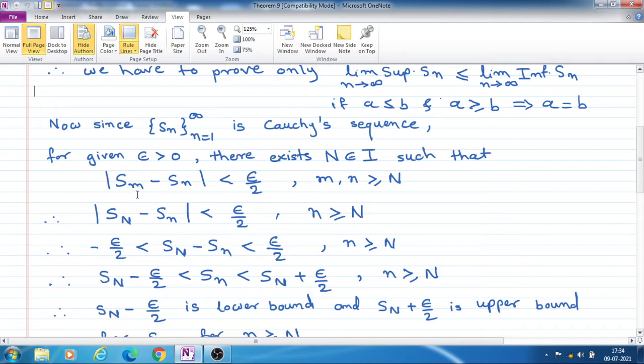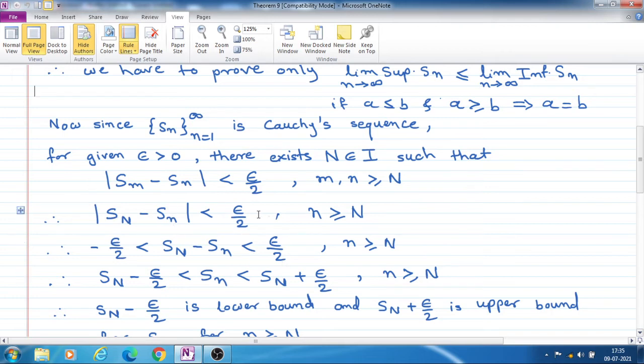Now here we put the value of m as capital N. For one of the two terms we can take S capital N, that is, small m equal to capital N. Then mod S capital N minus Sn is less than epsilon by 2, and this n, as we wrote, is greater than or equal to capital N. Now from this modulus we can write that S capital N minus Sn is greater than minus epsilon by 2 and less than plus epsilon by 2.